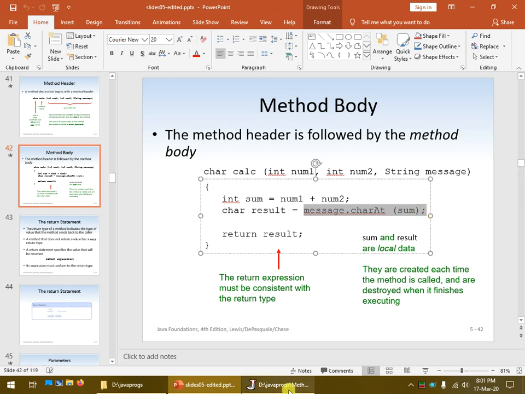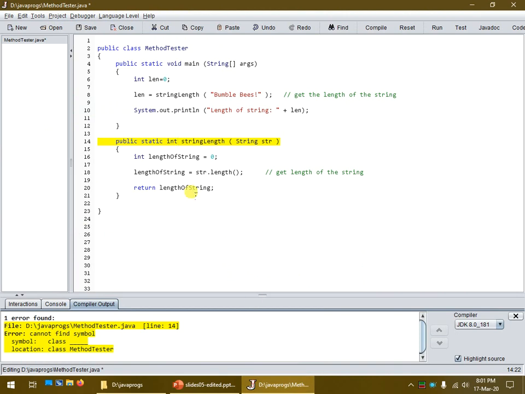So if we look at our program, or our method called string.length, we pass it in a string. That's going to be called str for the method itself. And it's going to then determine the length of the string by actually asking the string itself. So we're encapsulating that action, and it returns back the length. And it returns it as an integer.